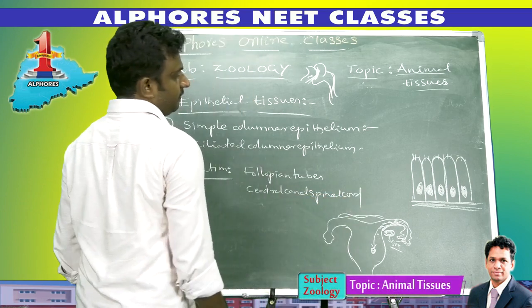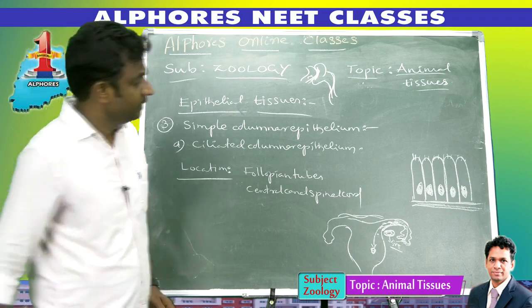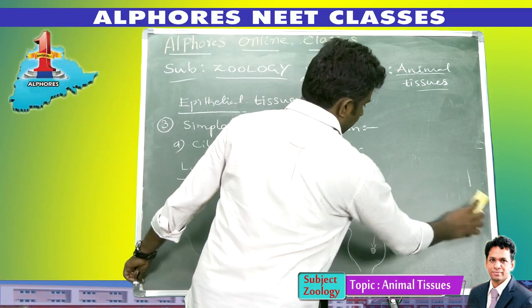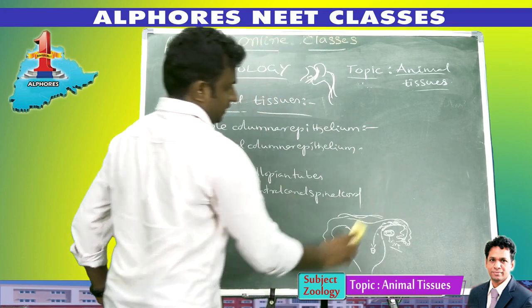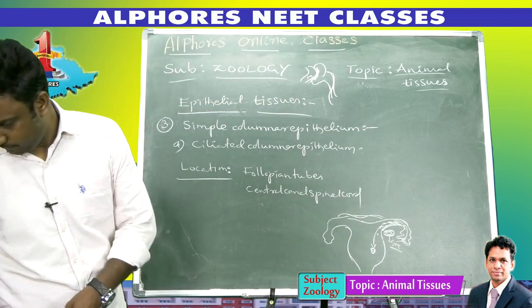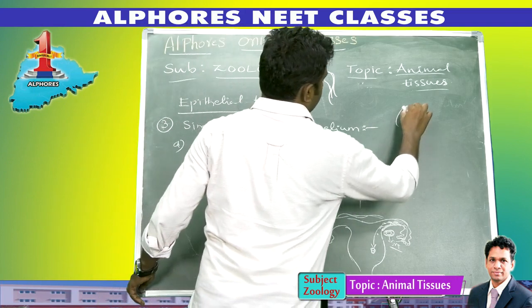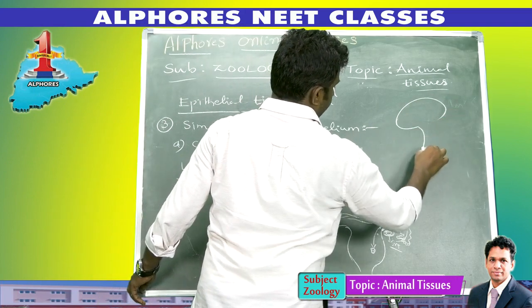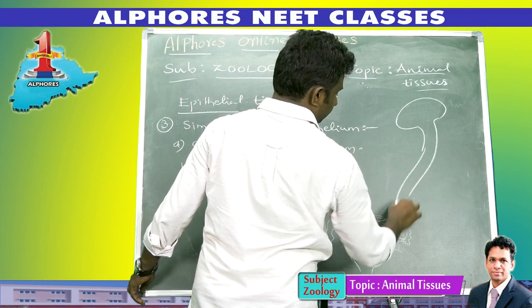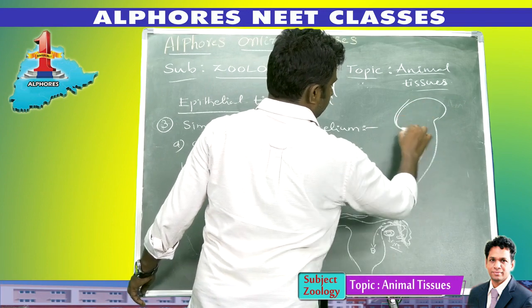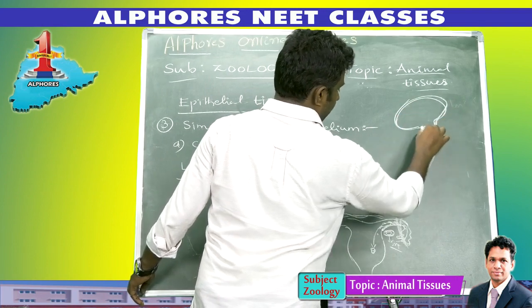Central canal of spinal cord. In our body, the brain and spinal cord are both included in the CNS, the central nervous system.